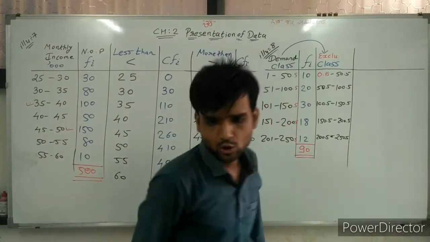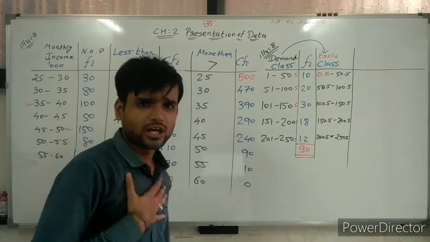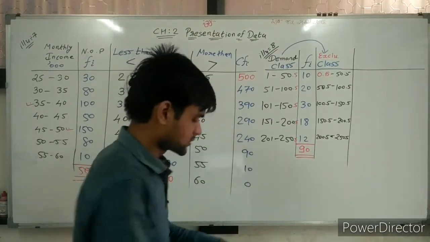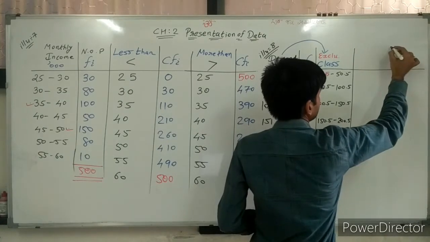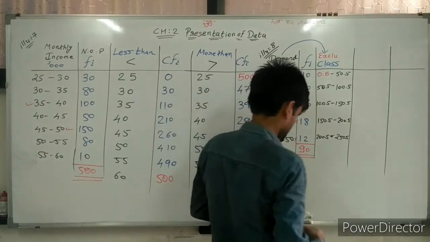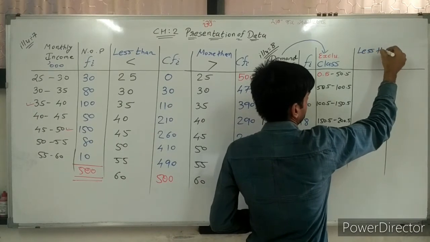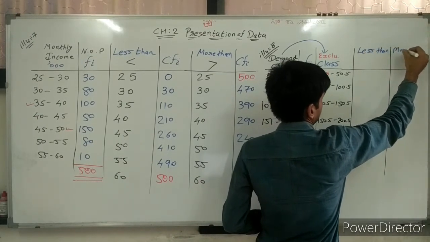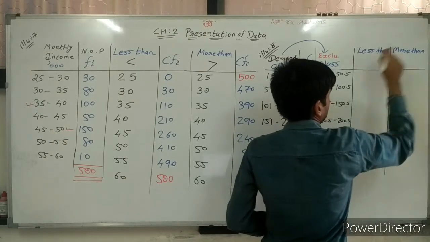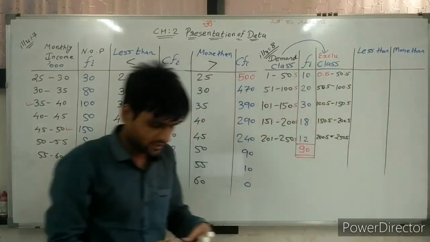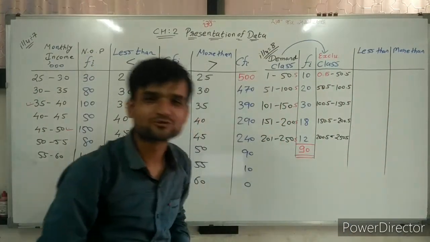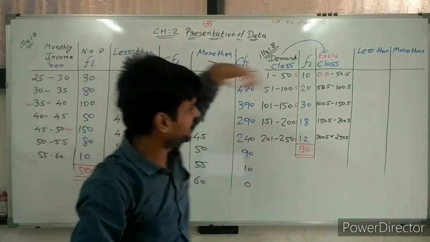So going ahead and doing our sum. First of all, less than and more than frequency distribution. Now less than what?